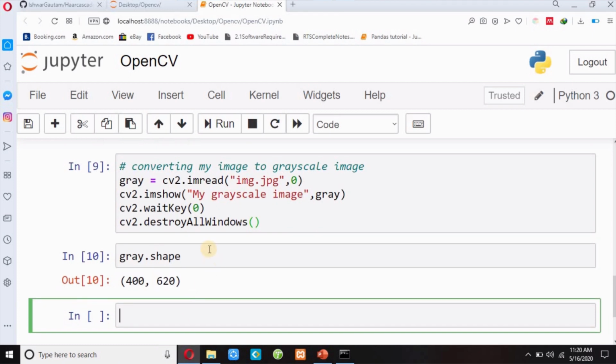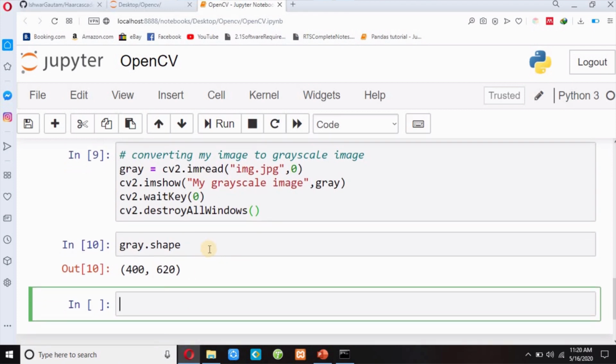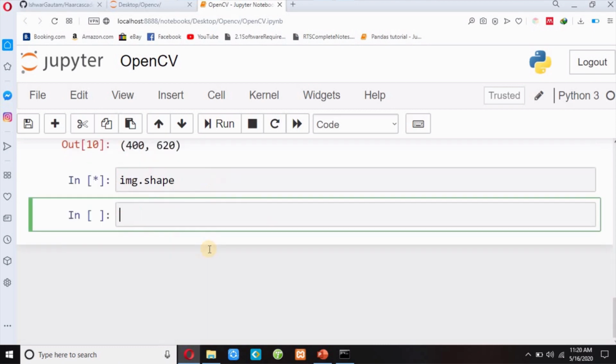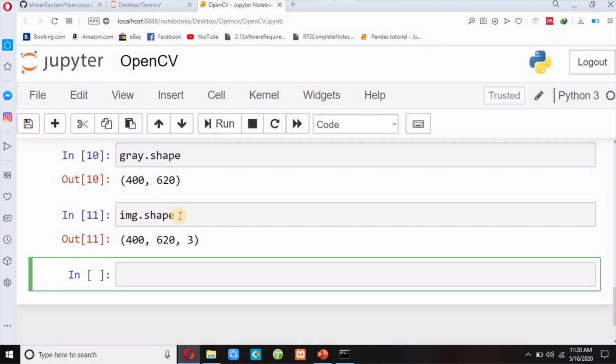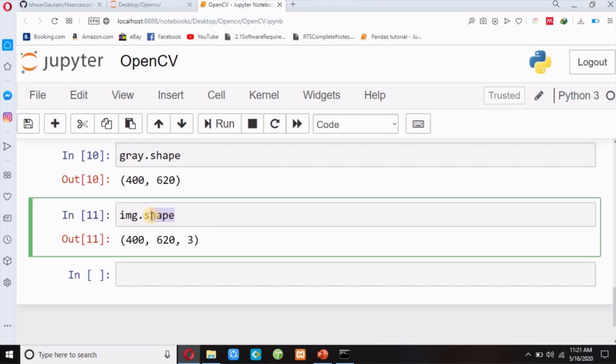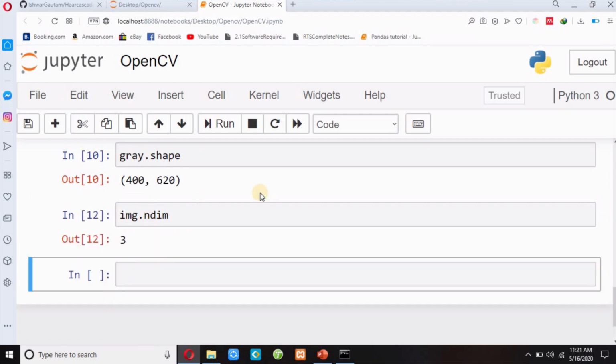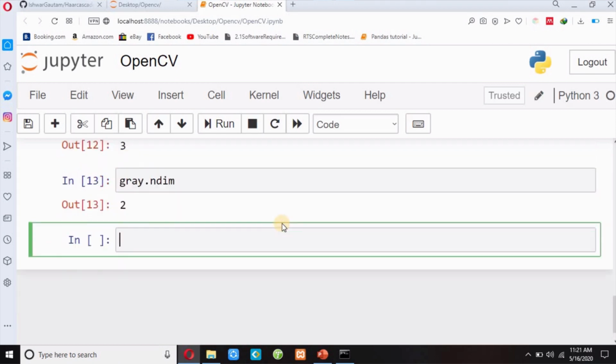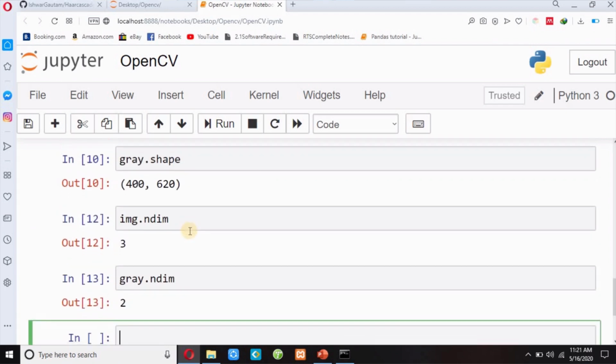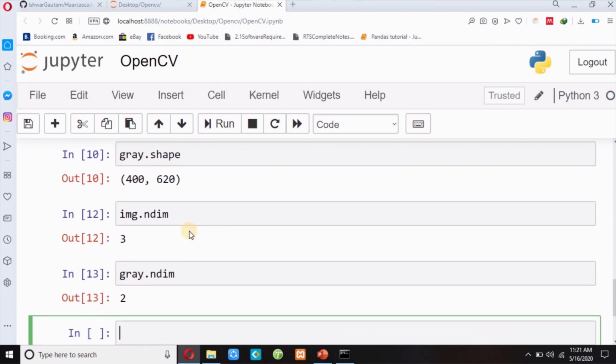And also I can see the dimension of the image. I will see the dimension of RGB image. So img.ndim, I have to write img.ndim, meaning n dimensional, shift enter. So RGB image is dimension 3 and grayscale image's ndim is 2 dimension. So this is the difference between RGB image and grayscale image.